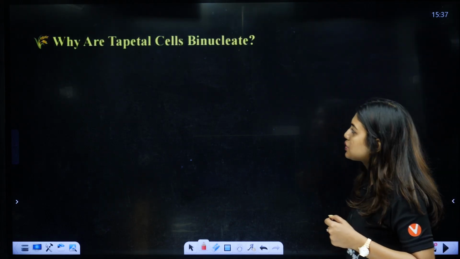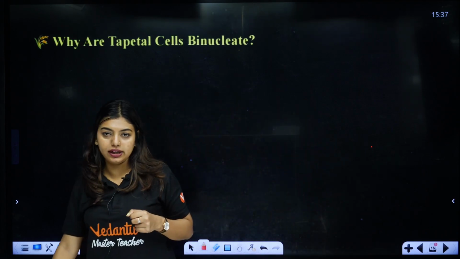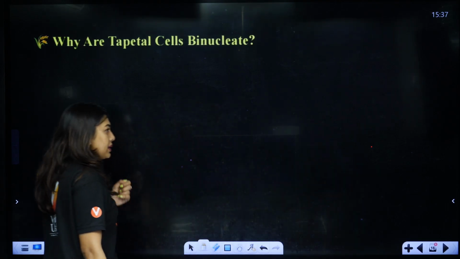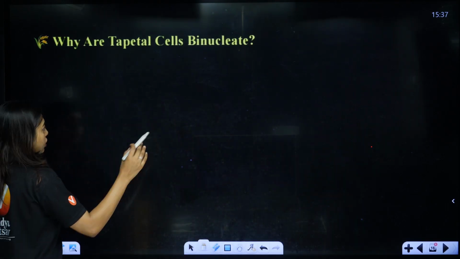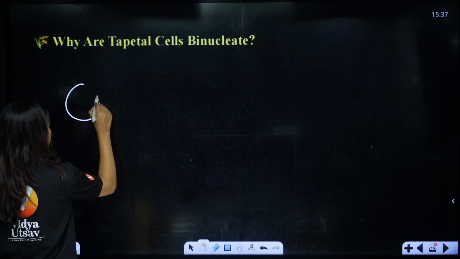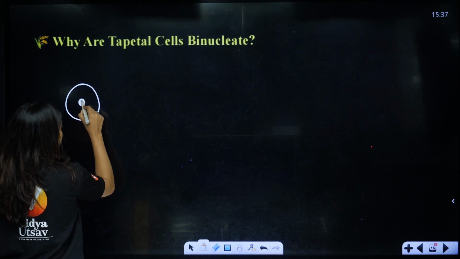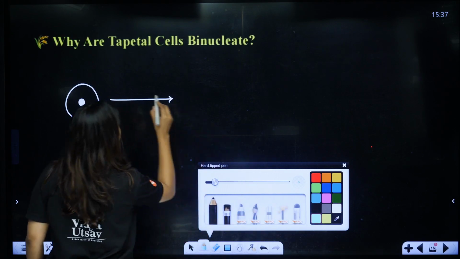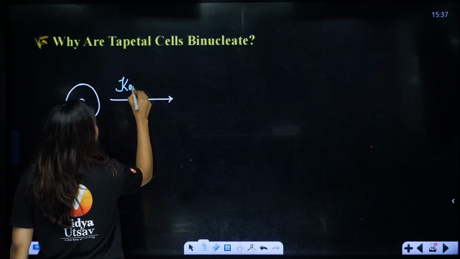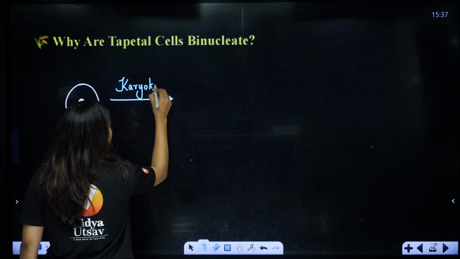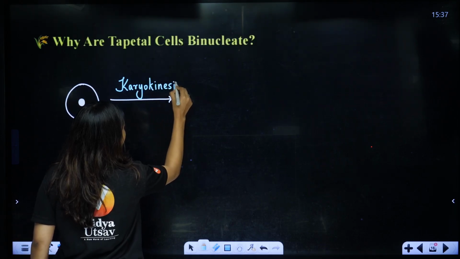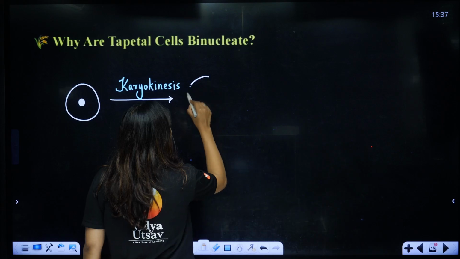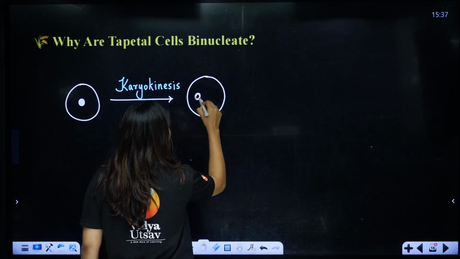Question is, why are the tapetal cells binucleate? So, students, what exactly happens here is, let's say this is your tapetal cell. It will undergo karyokinesis. Karyokinesis means where the nucleus divides, division of nucleus. Then obviously what will happen to the cell? It will now have two nuclei.